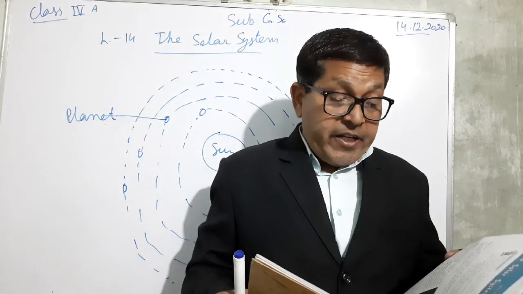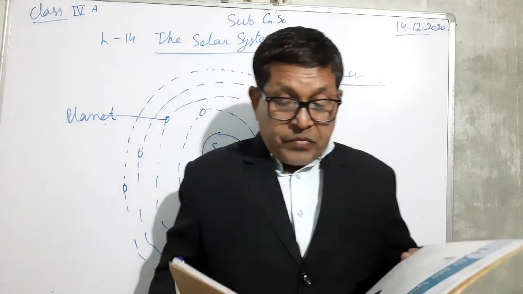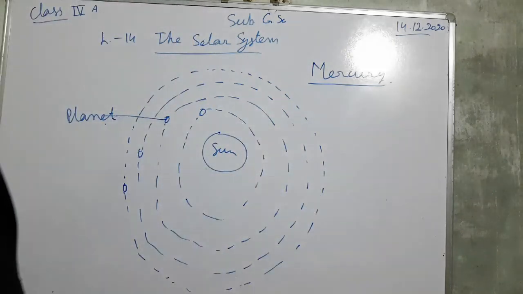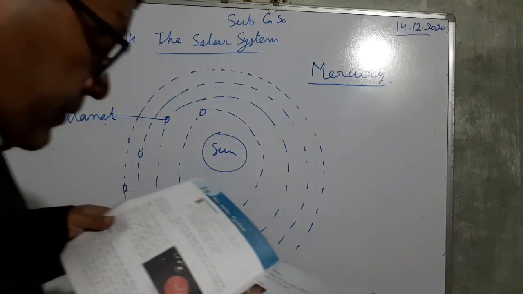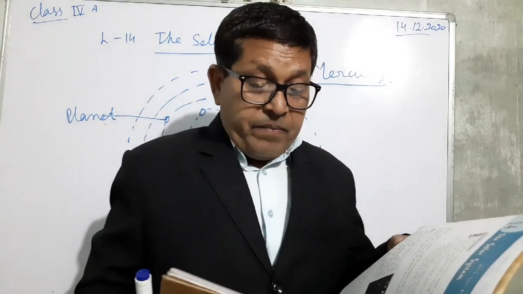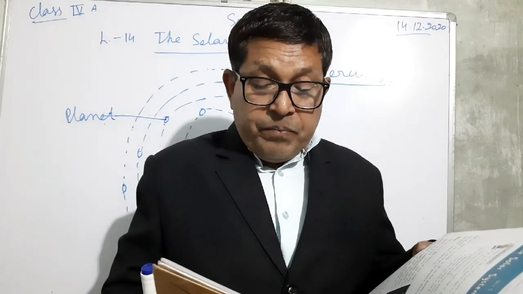Now, next planet, that is the Jupiter. Jupiter is the fifth planet from the Sun.